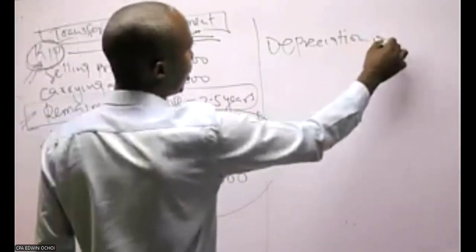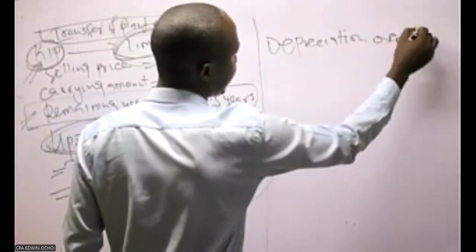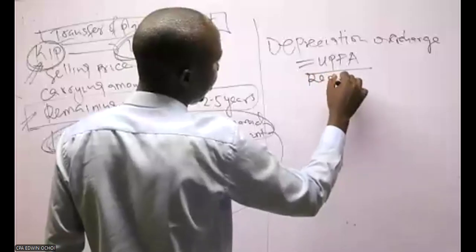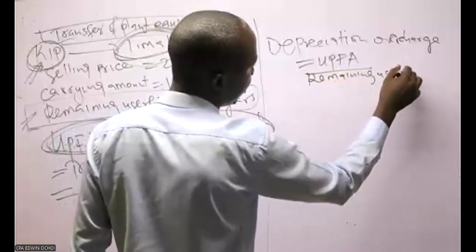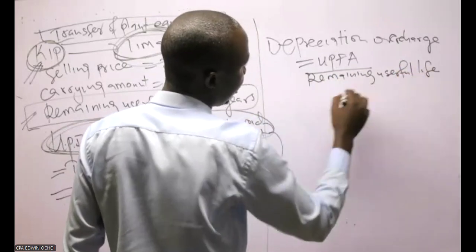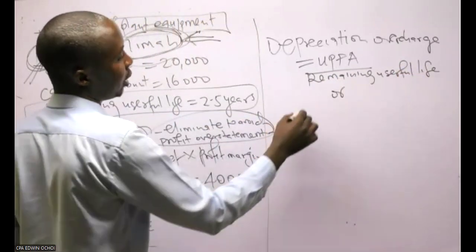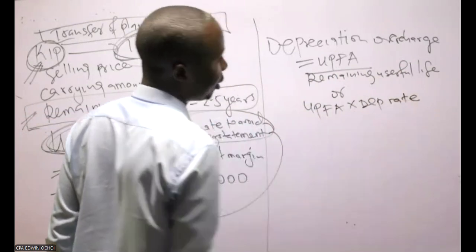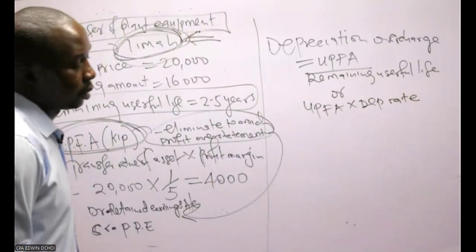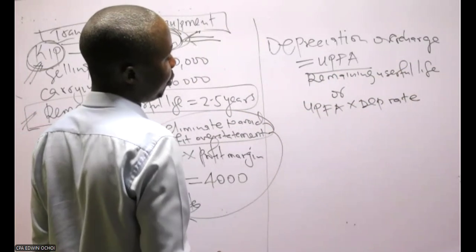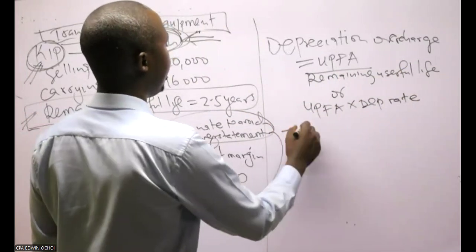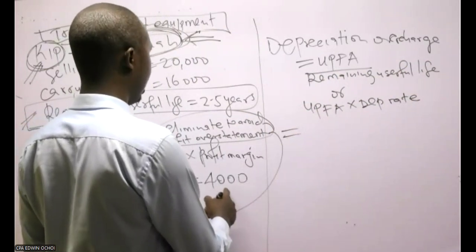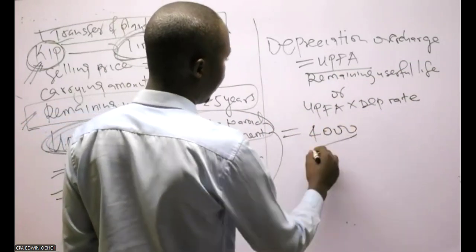So there will be a depreciation overcharge, which is all about UPFA over the remaining useful life. Or when you have your percentage, you take UPFA times the depreciation rate. So our UPFA is all about 4,000 divided by 2.5.